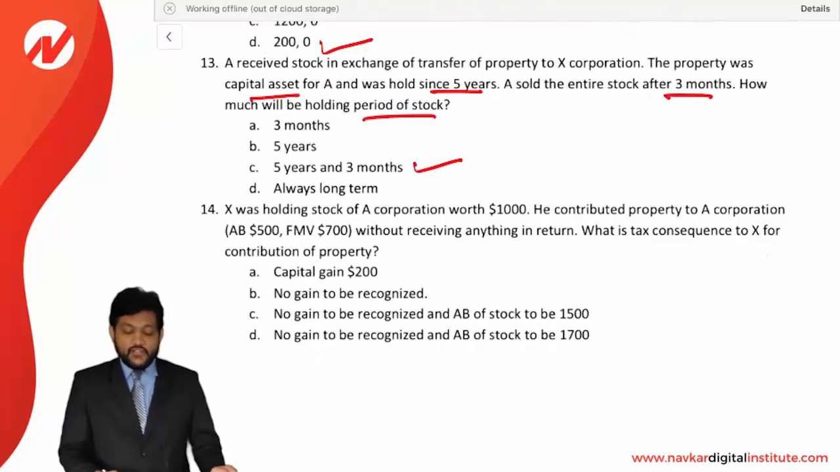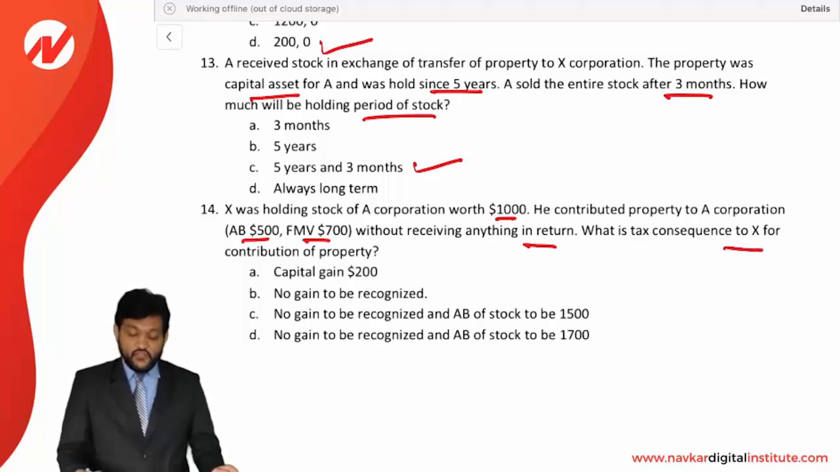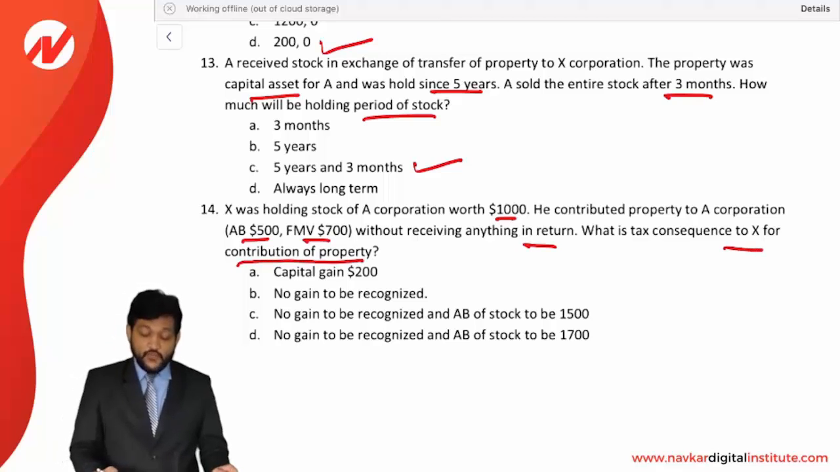X was holding a stock of A corporation worth 1,000. He contributed a property to A corporation whose AB is 500 and FMV is 700 without receiving anything in return. What is the tax consequence to X for a contribution of property?